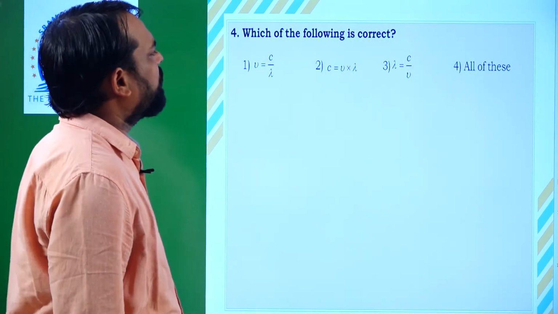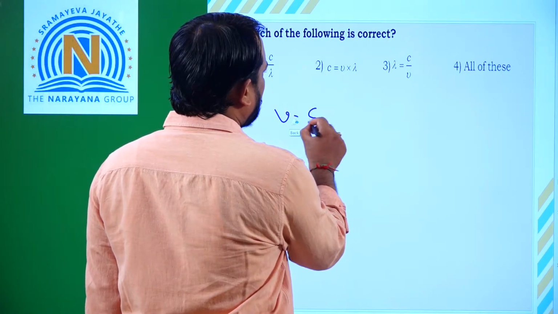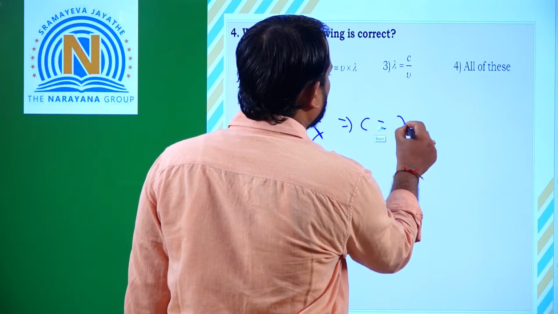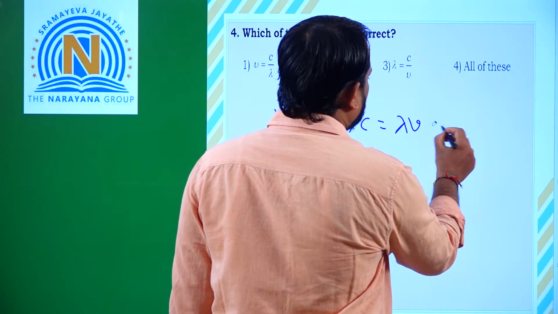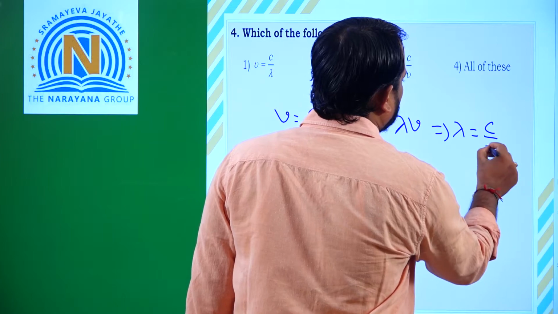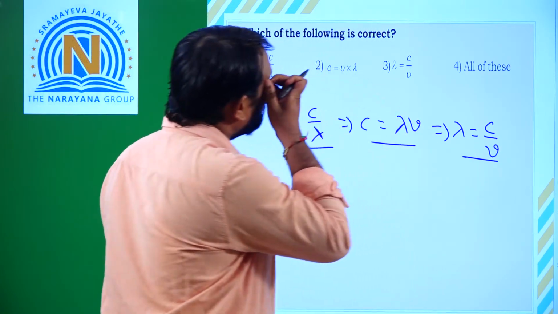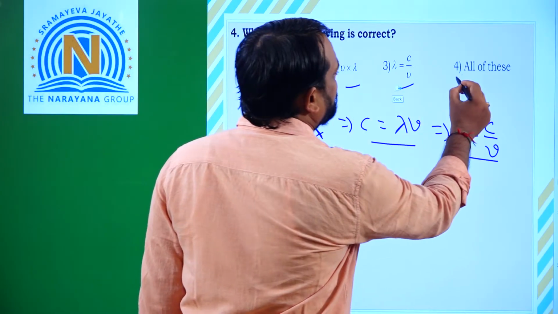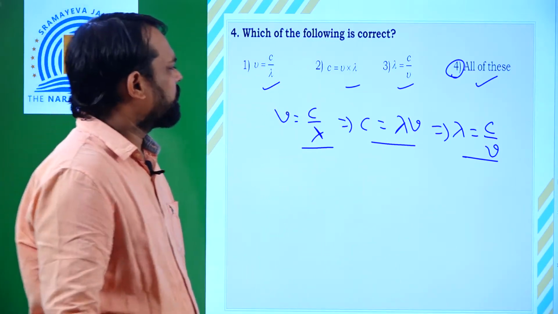Next, which of the following is correct? So we already know nu is equal to c by lambda. So by cross multiplication, c is equal to nu lambda, and again by cross multiplication, lambda is equal to c by nu. So all these are interconversions. So this is correct and this is correct and this is correct. So finally which option is correct? All of these are correct.